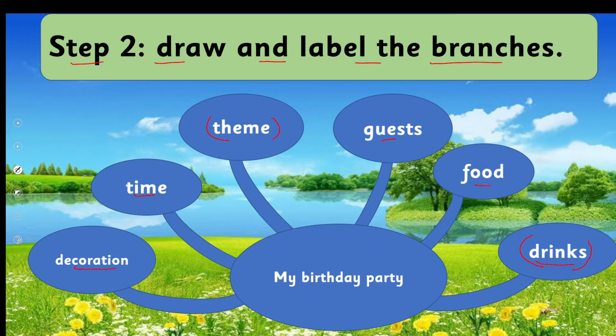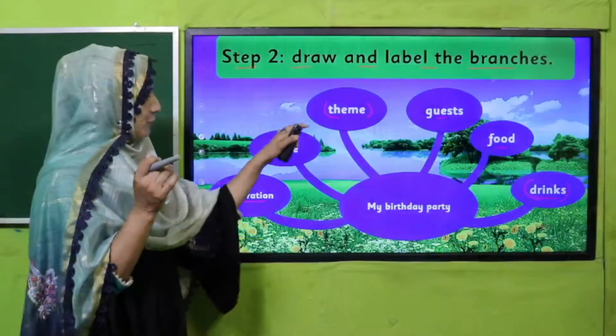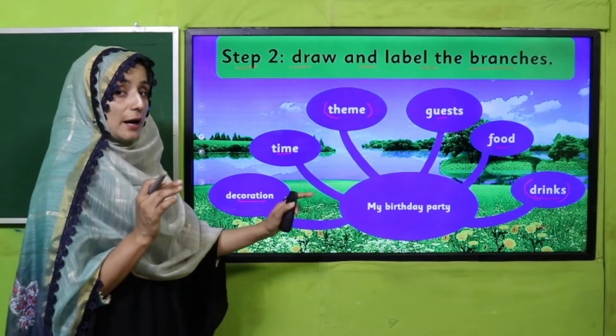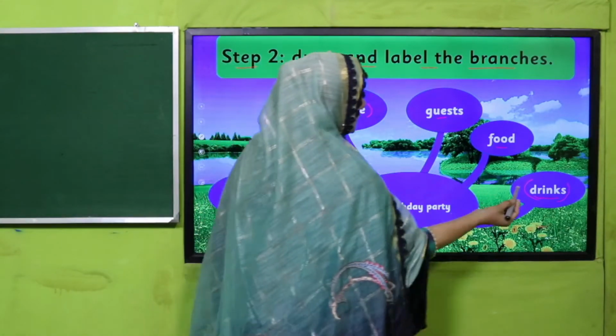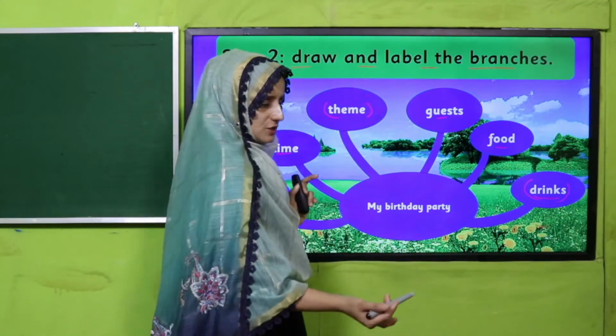These are the branches. I have prepared this mind map in a crab shape. Do you know a crab? Yes, this is a crab. In the shape of a crab, I have settled this mind map. So in a birthday party, drinks are there.